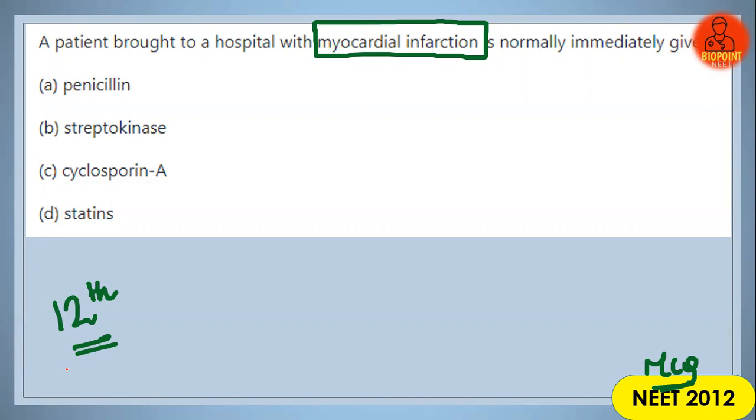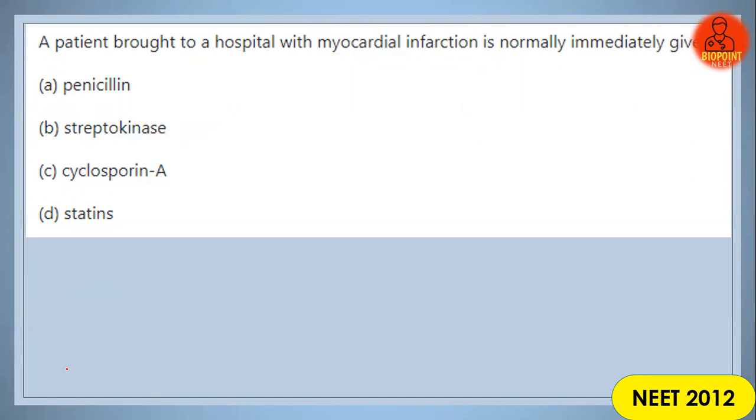You have to understand that a person with a myocardial infarction, or heart attack, or a heart block, is immediately given a particular medicine called streptokinase. You will study this 12th standard topic in detail when you reach 12th standard. So just understand, a patient brought to a hospital with a myocardial infarction is normally given streptokinase, option number B.